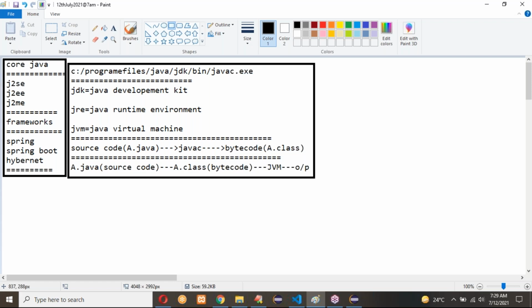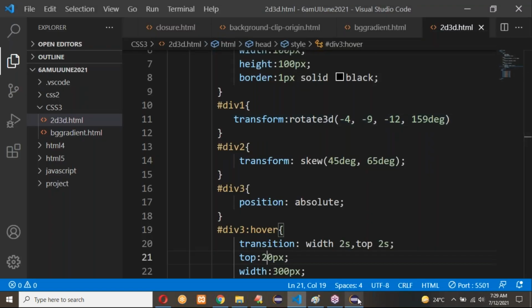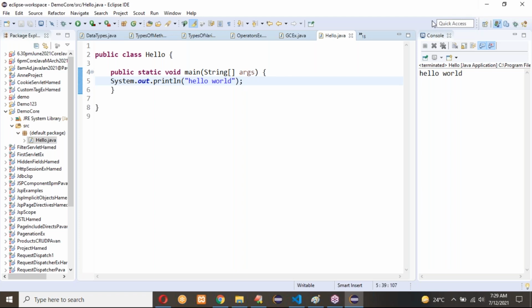Then we'll get the output for our program. This way only we can execute it. Now, here the source code can be converted. So finally we got the output for our program. Because of that, this source code gave us hello world as the output.